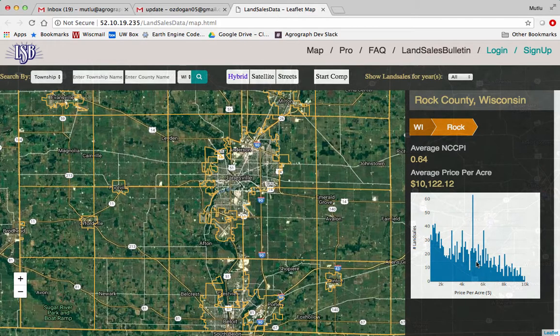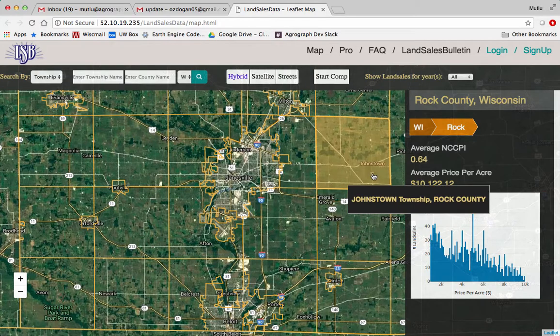Distribution is slightly different because it's pulling from a smaller number of sales only in that county, and the average price in that county is much higher for a variety of reasons, perhaps because of the city itself.